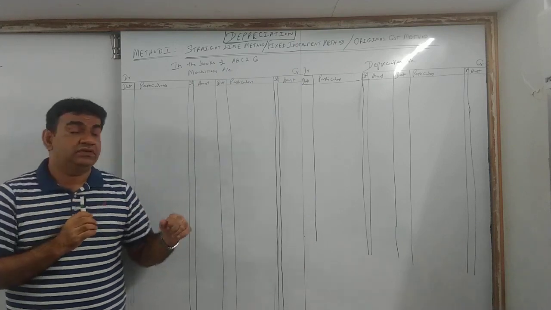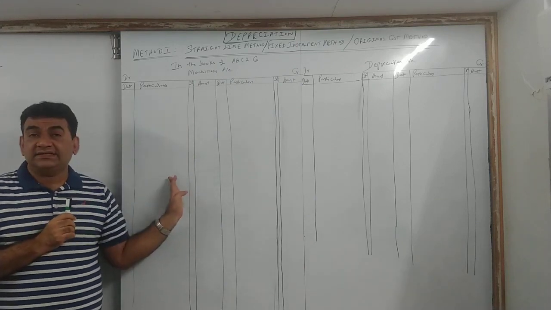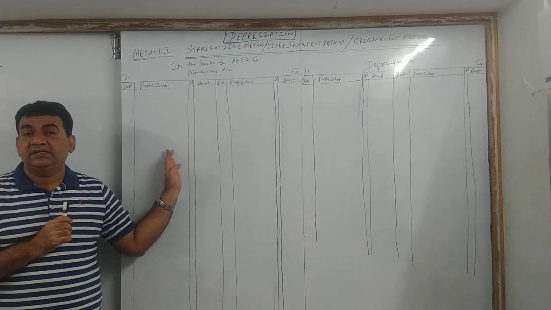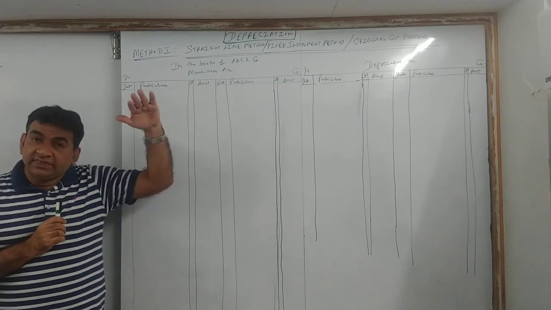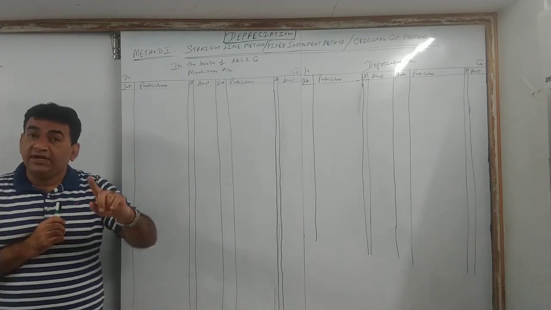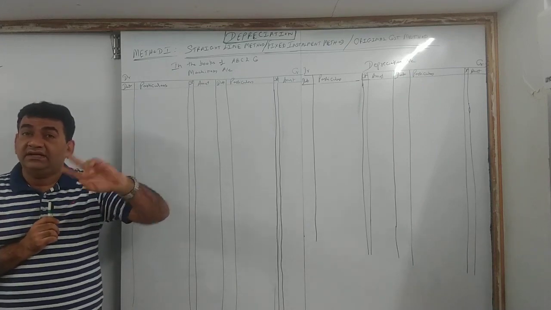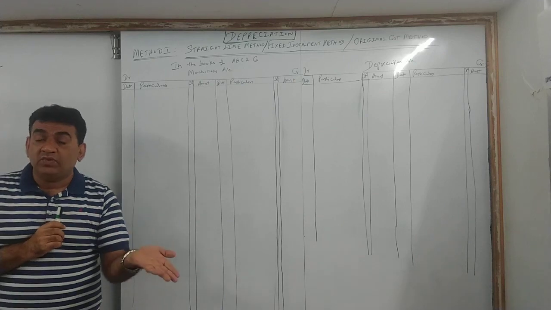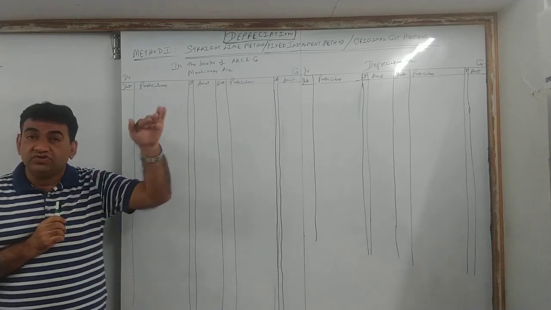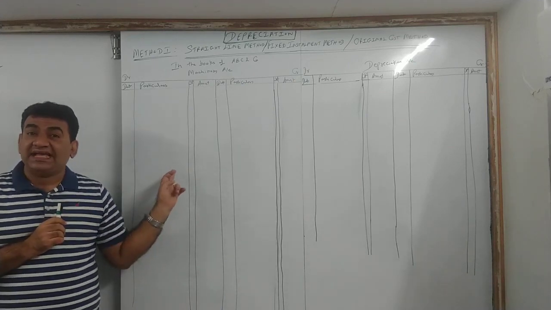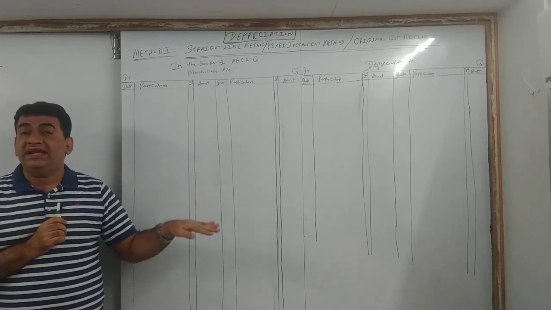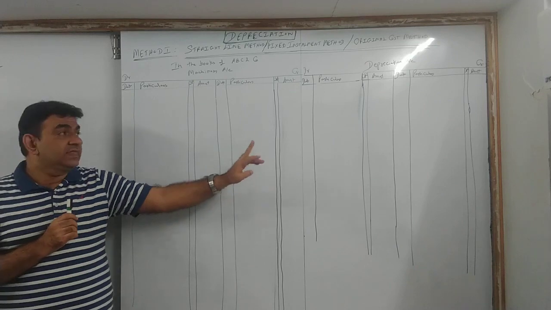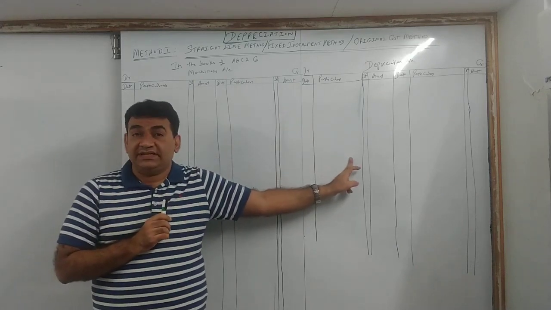Now look carefully. When I buy an asset, I will debit machinery. When I provide depreciation, what is depreciation? Reduction in the value of the asset. What I told you while doing rectification, undercast, overcast: to increase an asset, debit; to reduce, credit. Machinery is an asset. So when I buy, I will debit. When I reduce, when I provide depreciation, I will credit. Depreciation is an expense.